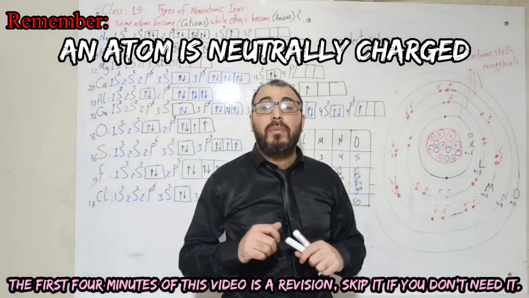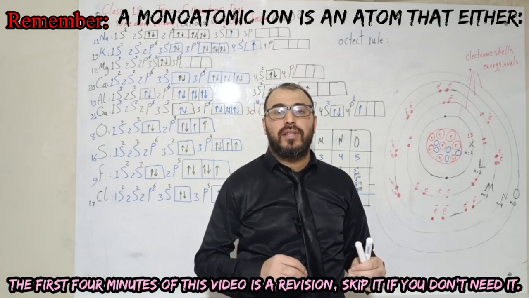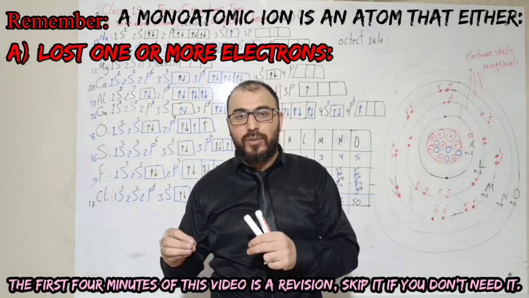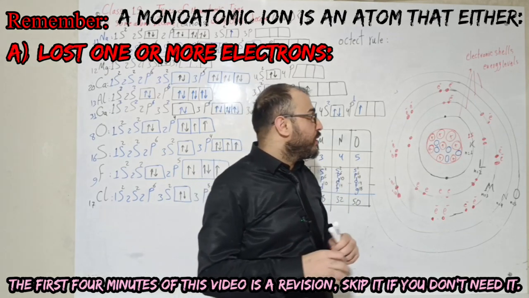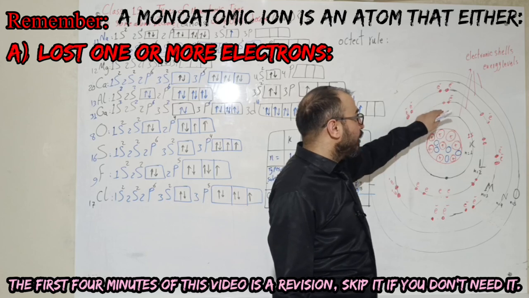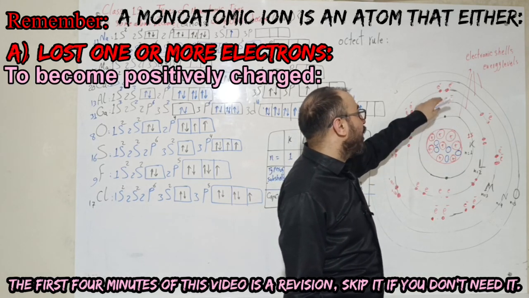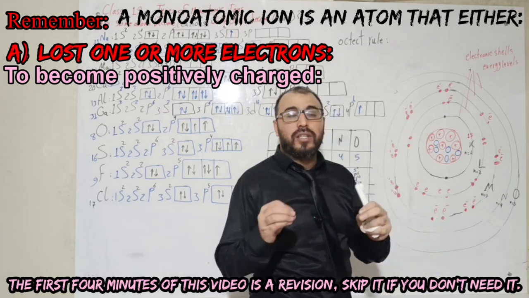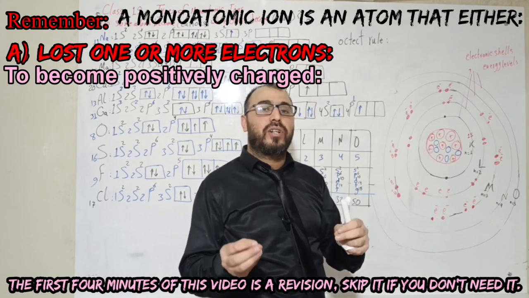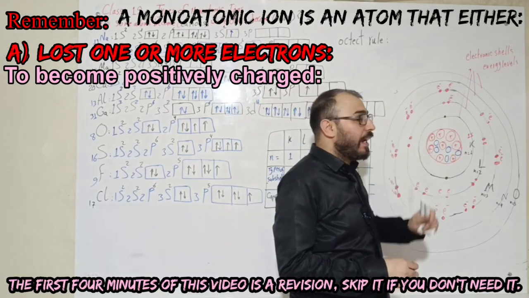is equal to the number of negative electrons in the electronic shells. Then, my friends, we said that a monoatomic ion is an atom that either has lost one or more electrons, and in this case the number of protons is going to be higher than the number of electrons, which means that the positive charge is going to be higher than the negative charge. In this case, the atom is going to be transformed into a positively charged ion, or we call it a cation.